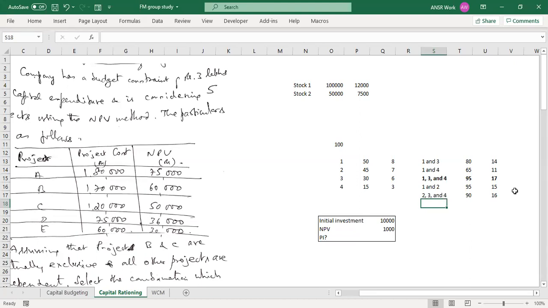Now, here is a question that I have for you. If you have understood that correctly, you should be able to catch this. Suppose your initial investment is 10,000. Your NPV for the project is 1,000. What should be the PI, profitability index? Can you tell?